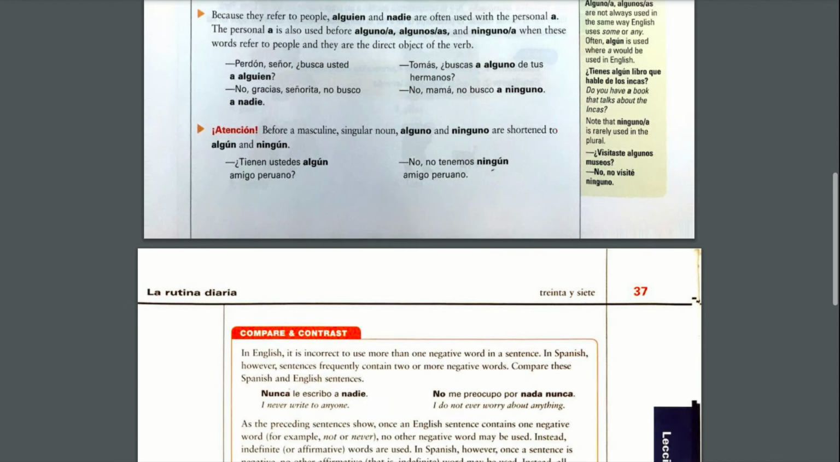All right, and then before a masculine noun, what I told you, alguno and ninguno are shortened to algún and ningún. Okay, ¿tienes algún amigo, right? So not alguno amigo, but algún amigo, and no tenemos ningún amigo. All right.